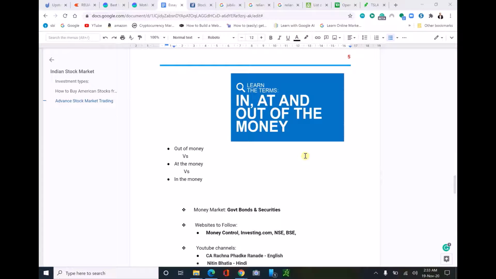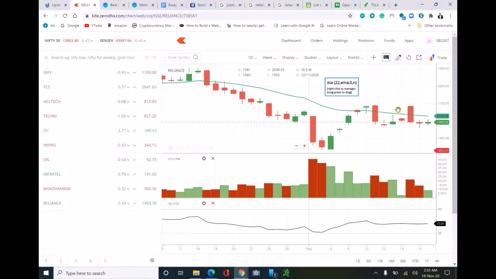Here we have three important things: out of the money, at the money, and in the money. Here we can see Reliance is at 1993 rupees. So if you are buying a contract below this, like Reliance 1700 CE, 1800 CE, it's in the money as it's below that. If you are buying Reliance 2000 CE, it's near 1993, so it's at the money. If you are buying Reliance 2100 CE, 2200 CE, it's out of the money.